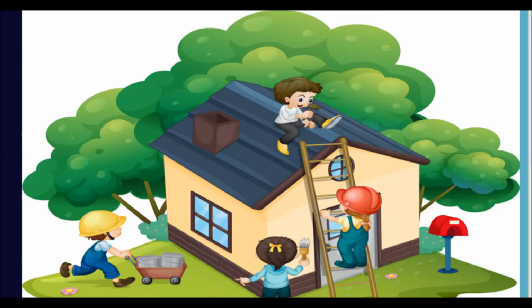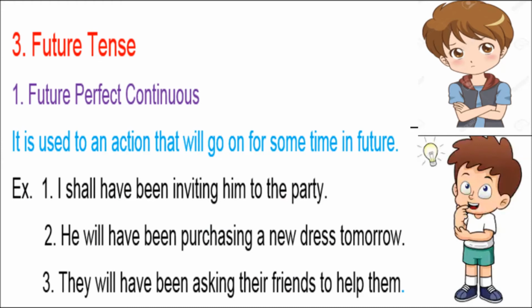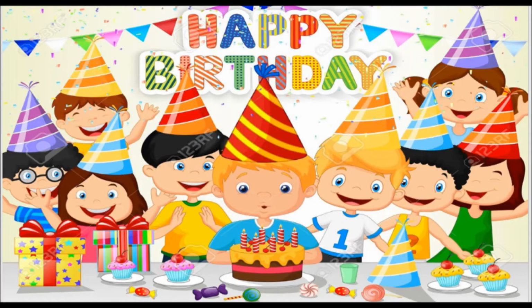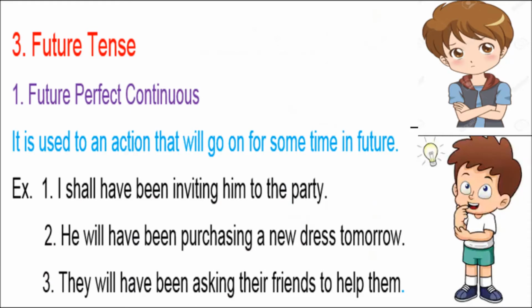The fourth and the concluding part of future tense is future perfect continuous tense. It is used for those actions that will go on for some time in future. Example: I shall have been inviting him to the party. Remember, whenever we use future perfect continuous tense, we refer to those actions which we will be doing at this time tomorrow or maybe after 1 year or 1 month and so on.